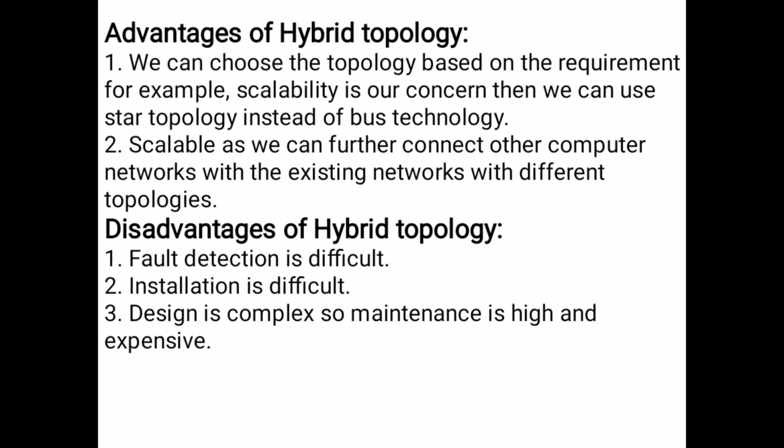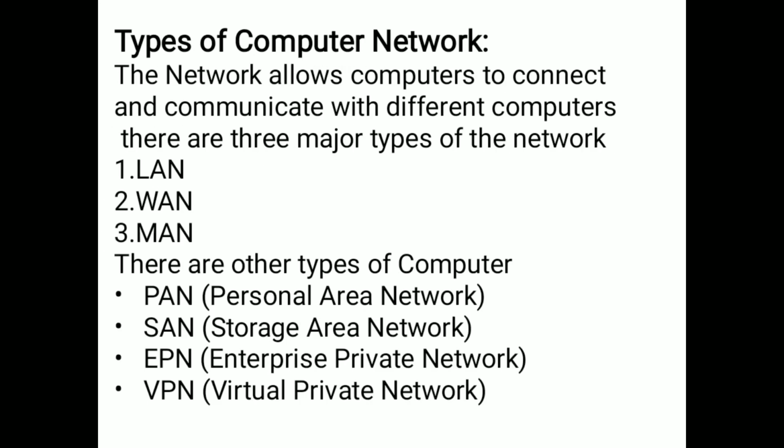The next topic is types of computer networks. A computer network allows computers to connect and communicate with other computers. For communication between two or more computers, there should be a connection between them.